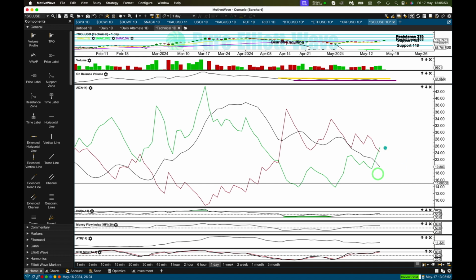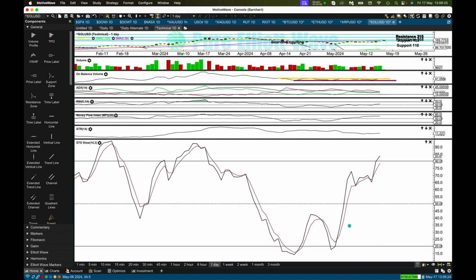ADX is declining, the DX lines are crossing over. ADX is telling us there's no clear trend, but the cross of the DX lines tells us there is a potential change from down to up. The positive DX line is now above the negative DX line. With no clear trend, the model of stochastics plus support and resistance will expect stochastics to continue a little bit higher until properly overbought, so price may continue a little bit higher to resistance, and then the upward swing may end there unless ADX turns around and tells us there's a trend.